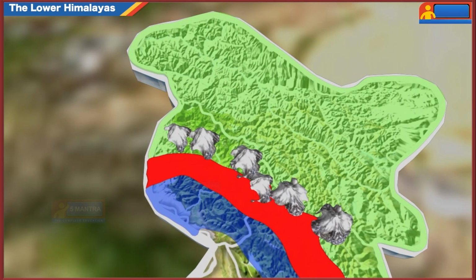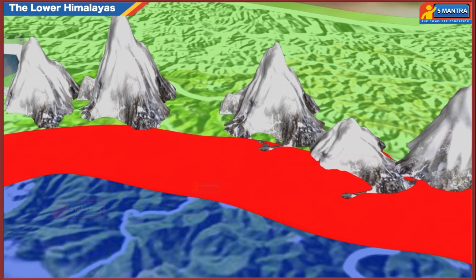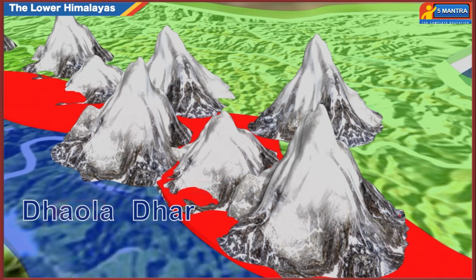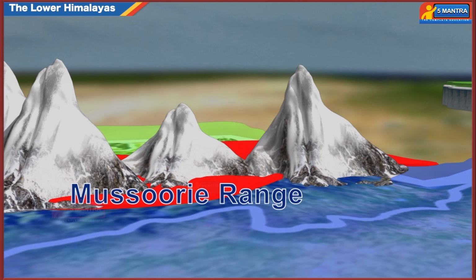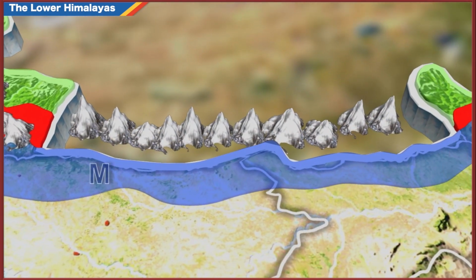Some of the famous peaks in this range include Pirpanjal, Dhauladhar, Mussoorie, Nagtiba, and Mahabharata range.